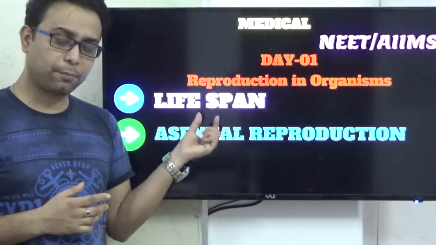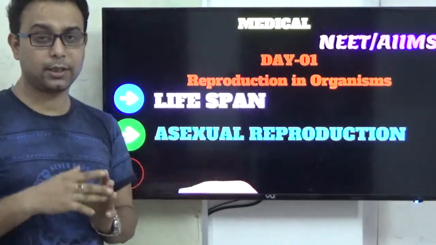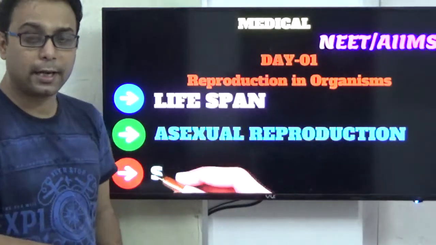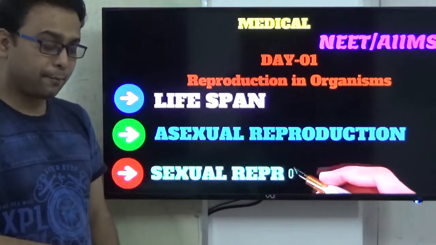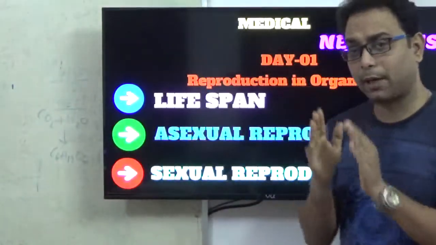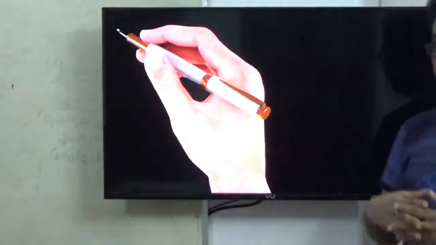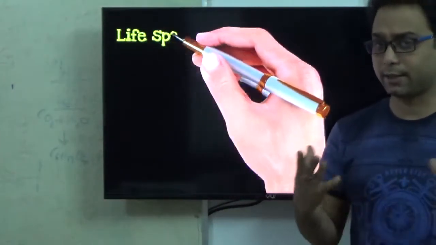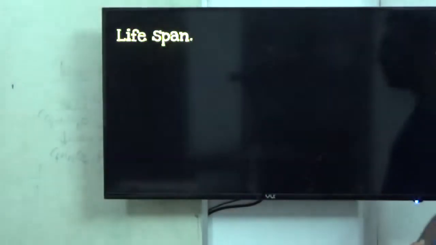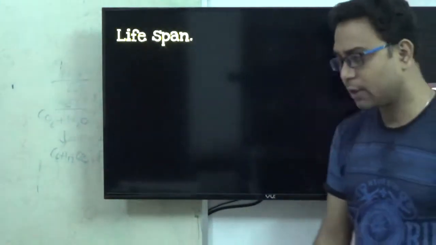And a very small topic is there at the starting point in the NCERT books, that is the lifespan. So we discuss it also, in 3 parts. But in our NEET syllabus there are 2 topics, asexual reproduction and sexual reproduction. But first, as an introduction, we discuss the lifespan.